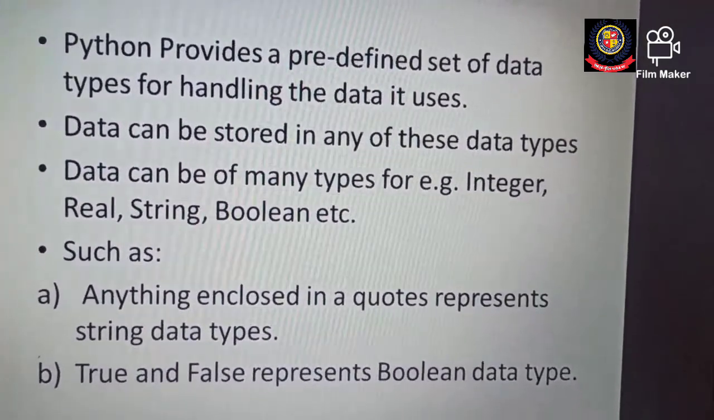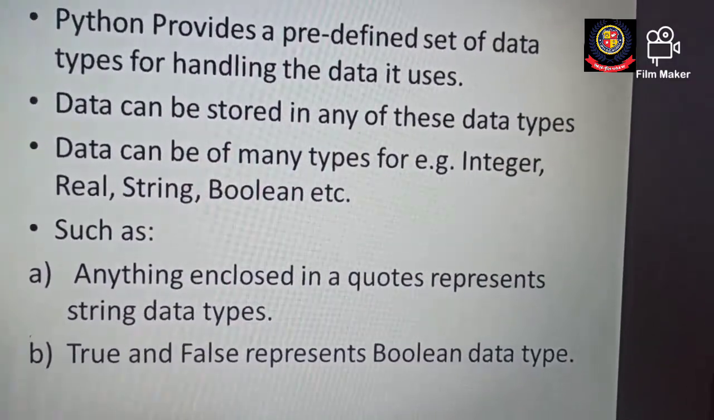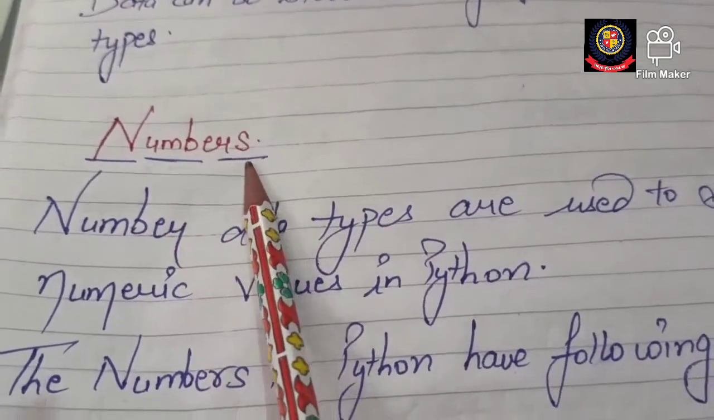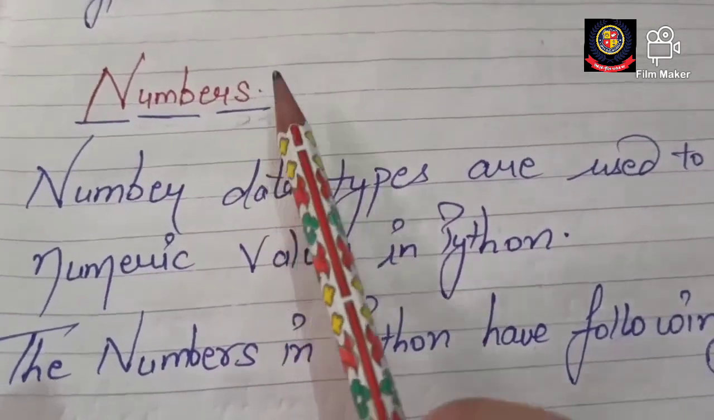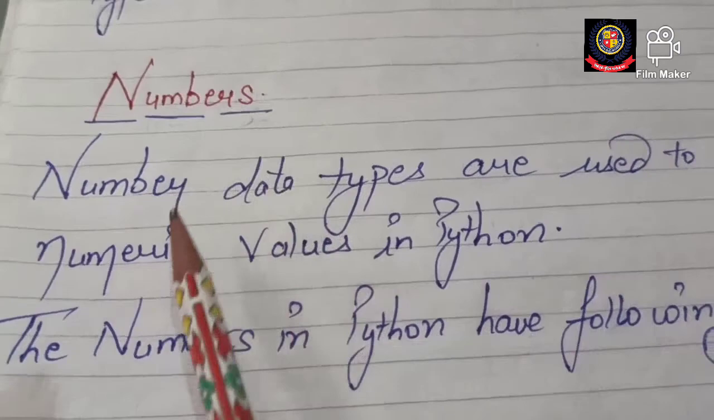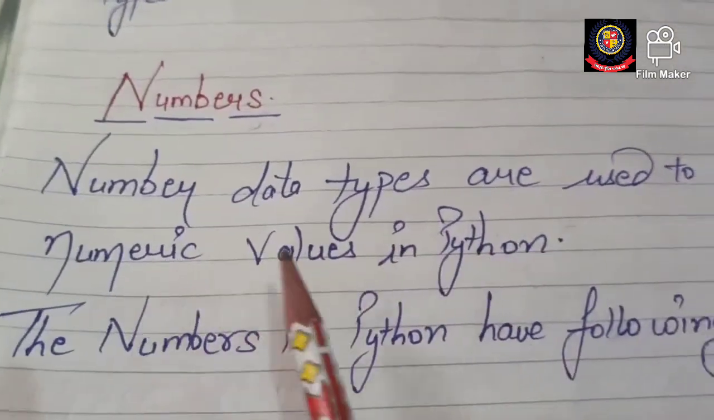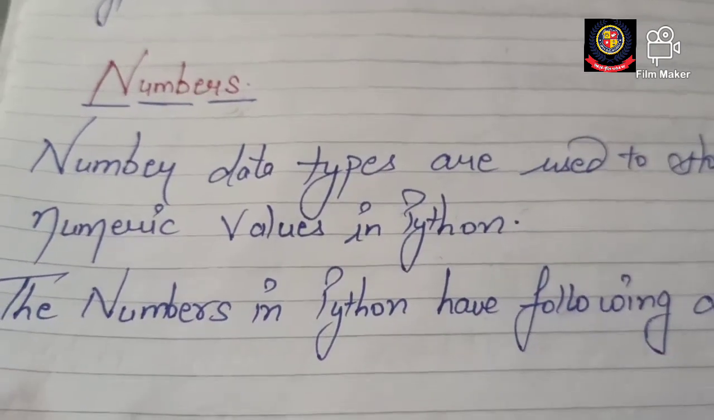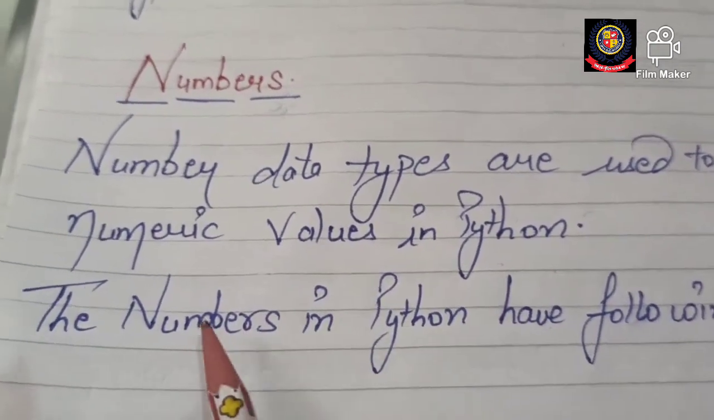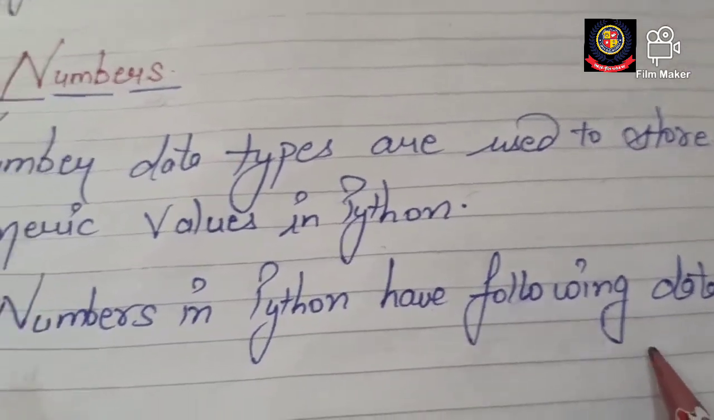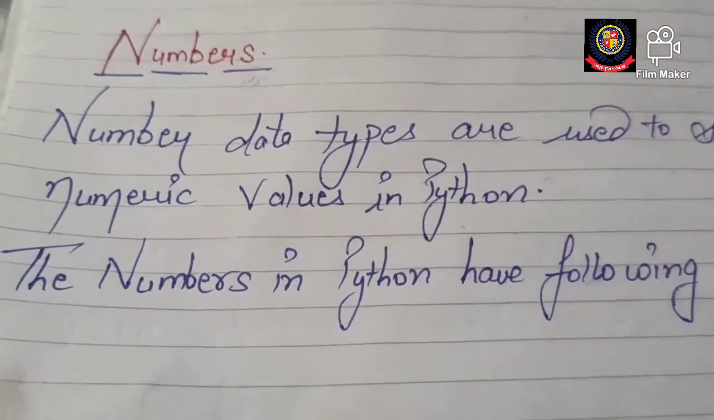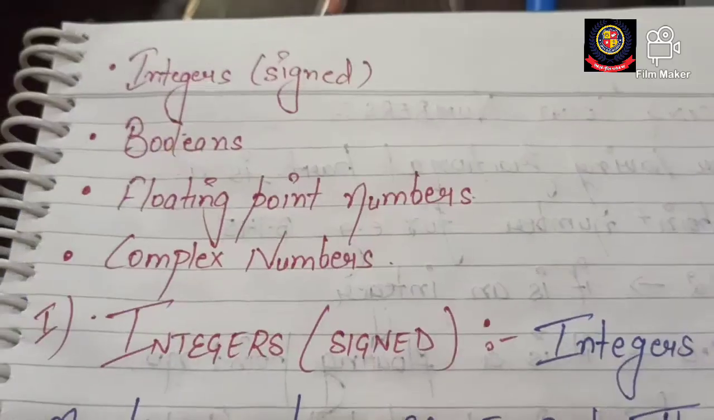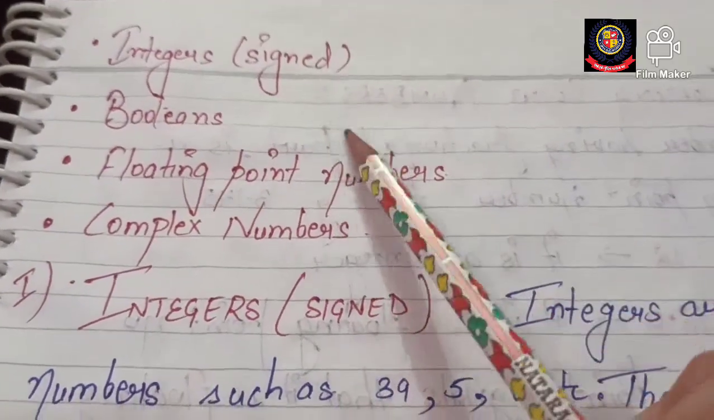So first we are going to discuss the numbers data type, the first built-in data type in Python. Number data types are used to store numeric values in Python. You can understand from the name itself that numbers represent the numeric values in Python. The numbers in Python have the following data types. Numbers also have different types of data types, which we're going to discuss one by one. So let's have a look. Numbers have these types of data types.